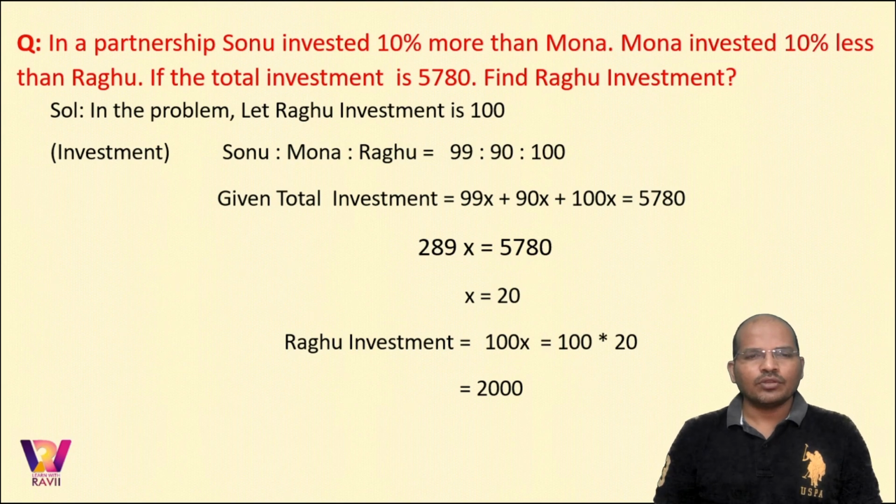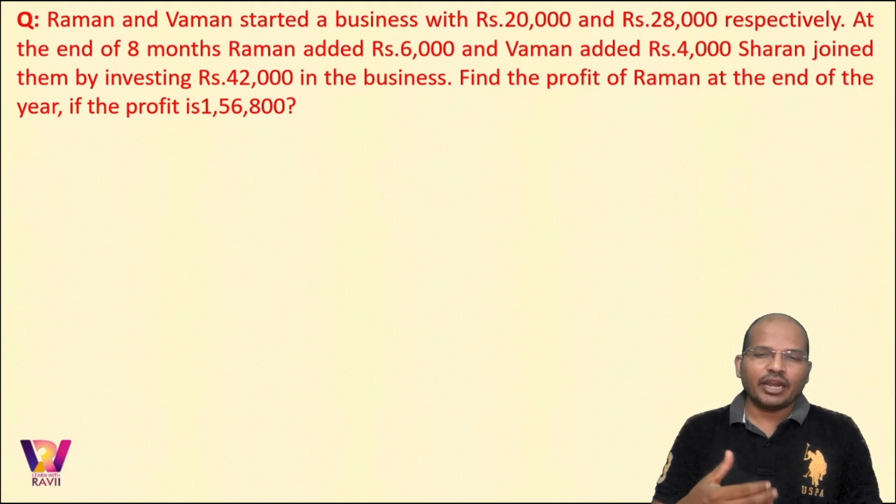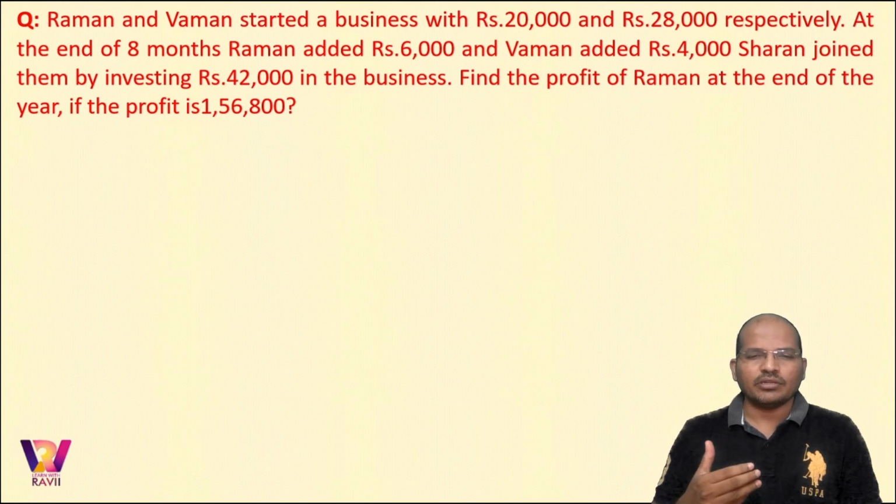Is that fine? So now in this problem, we have Raman and Vaman starting a business with 20,000 and 28,000. At the end of 8 months, Raman added 6,000 and Vaman added 4,000. Sharon joined them by investing rupees 42,000 in the business. Now find the profit of Raman if the total profit is given to us. Fine. Now see the question.